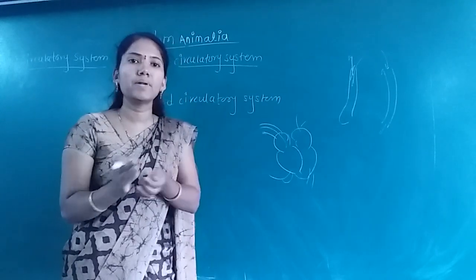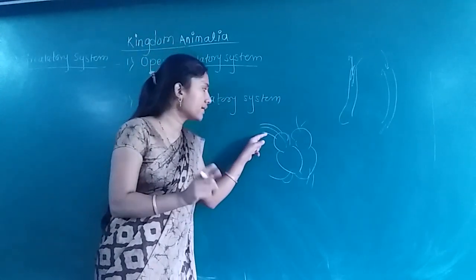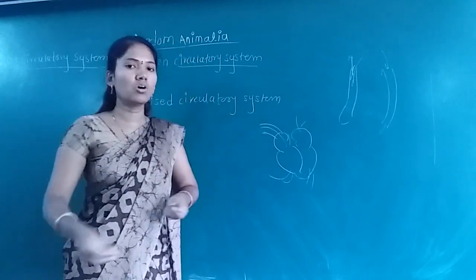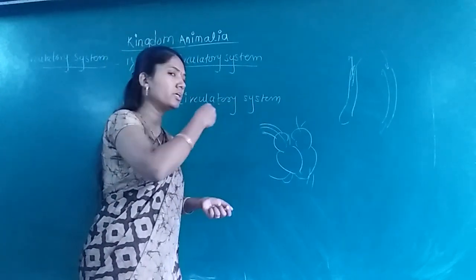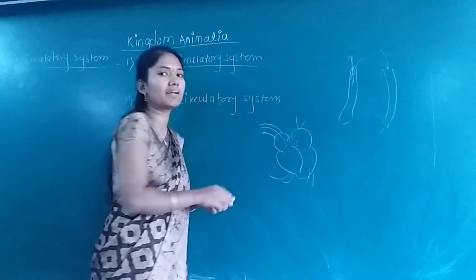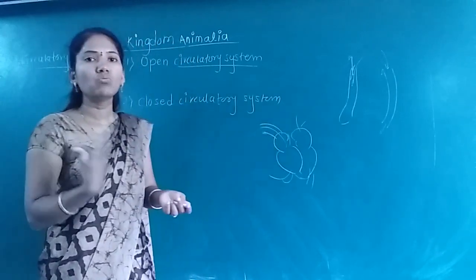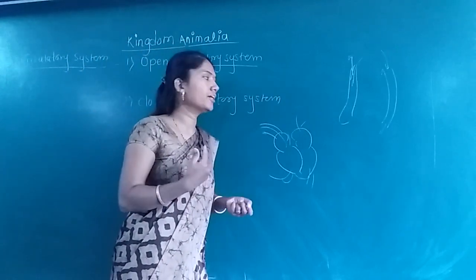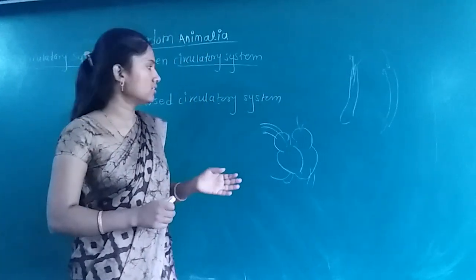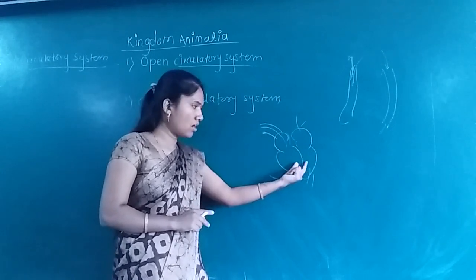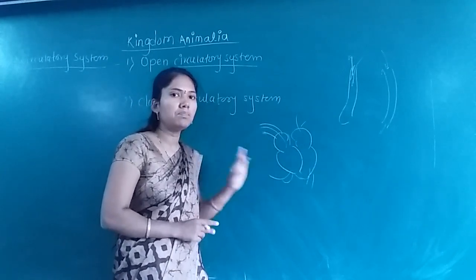It applies pressure on the blood, and the second component necessary is the blood vessel. Why? Because the blood flows through the blood vessel. So these blood vessels are necessary. And the third component, blood itself, which flows and circulates throughout the body. So now you can understand that the circulatory system requires heart, blood vessel and blood.